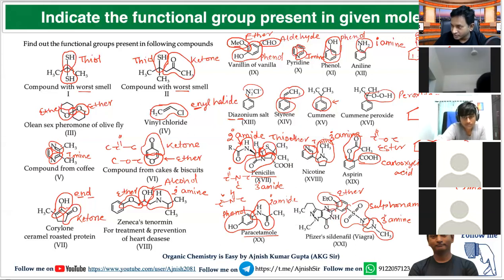CONHC. What will you say? Secondary amide. Now carbon double bond nitrogen. What will you say? Imine. Very good. Carbon double bond carbon. What will you say? Alkene. Carbon double bond nitrogen. What will you say? Imine.